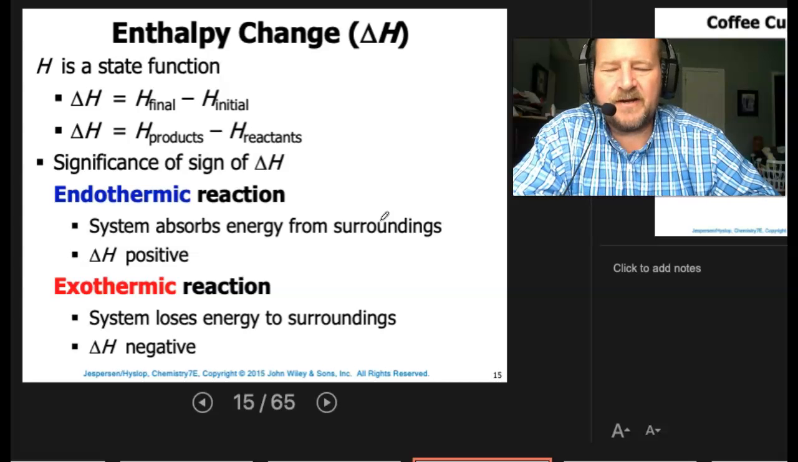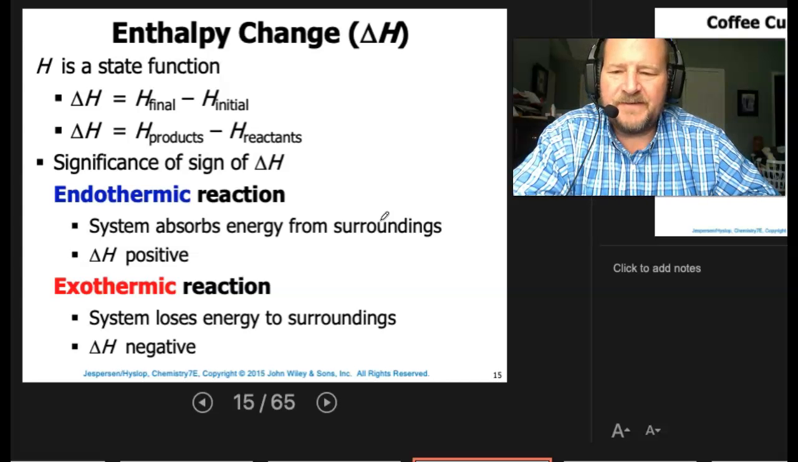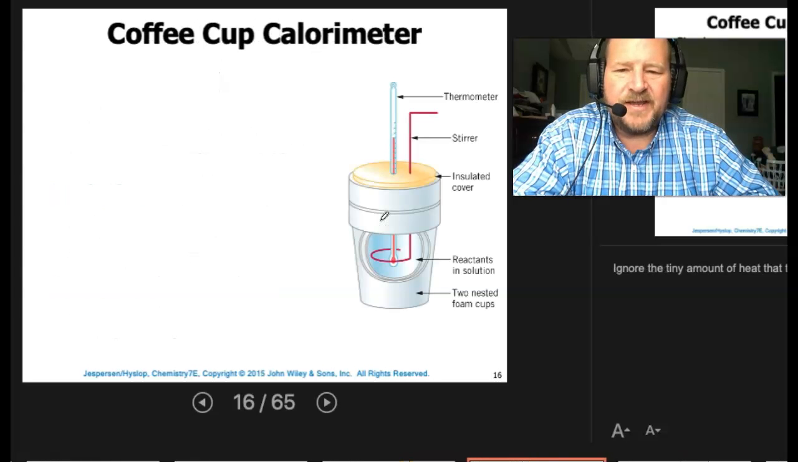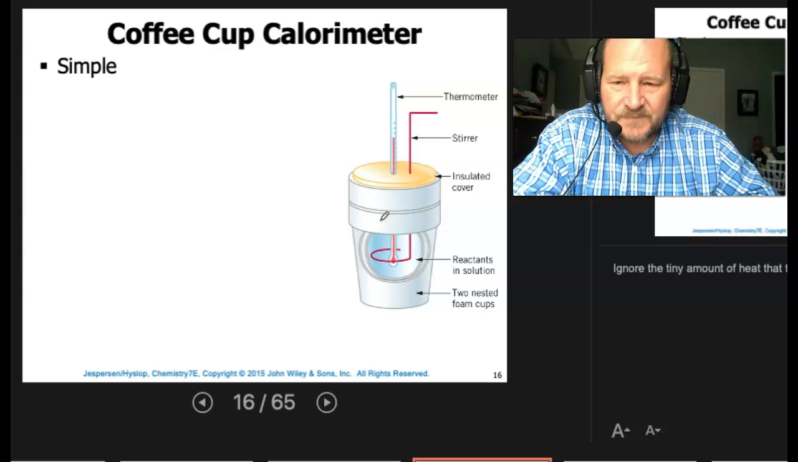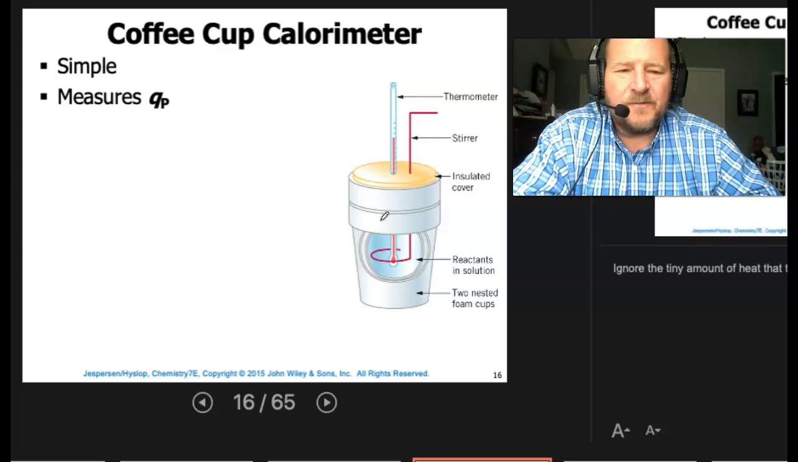So if it's exothermic, delta H will be negative. If it's endothermic, delta H will be positive. Now that's going to bring in that coffee cup calorimeter. Very simple design here. What we're going to do is measure QP.